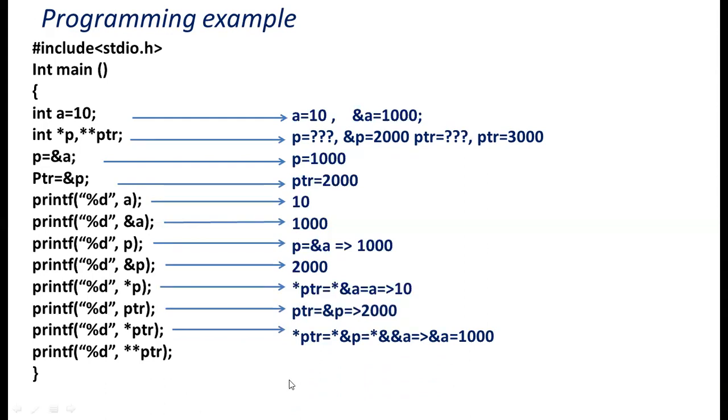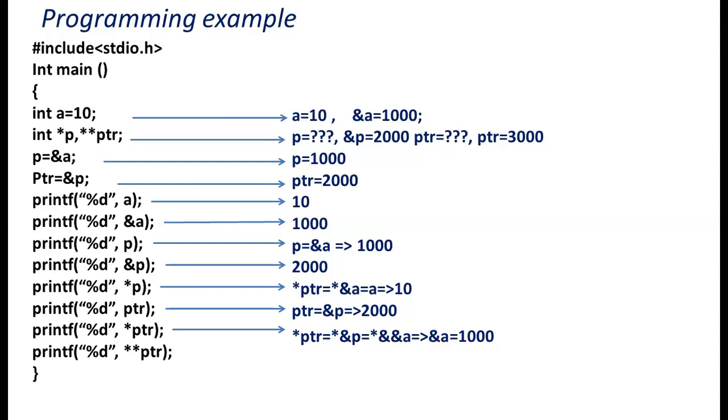See here, ptr means &p. What is p? &a. And this is the final equation: *&&a. Here one ampersand and one asterisk will be cancelled. What is remaining? &a. What is the value of &a? 1000. So it will display 1000.